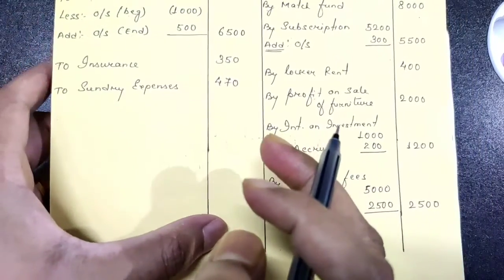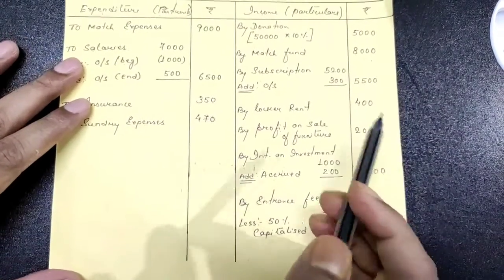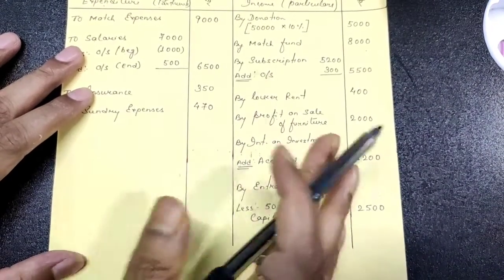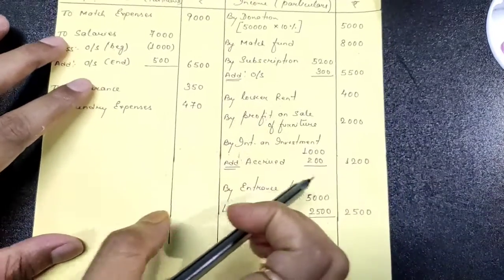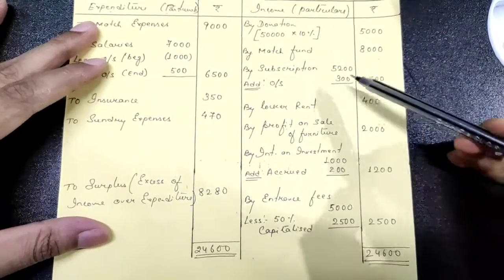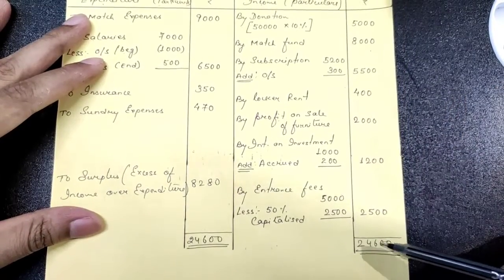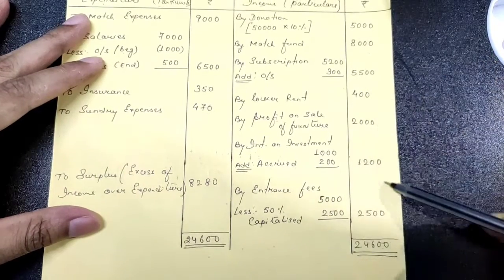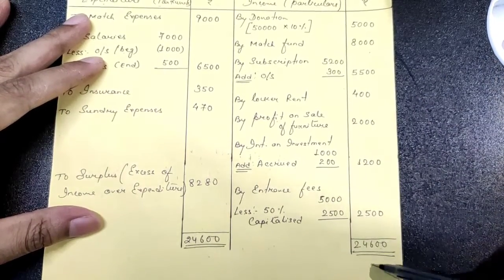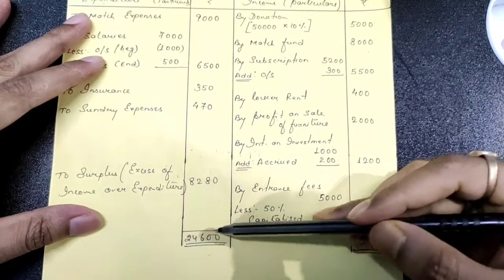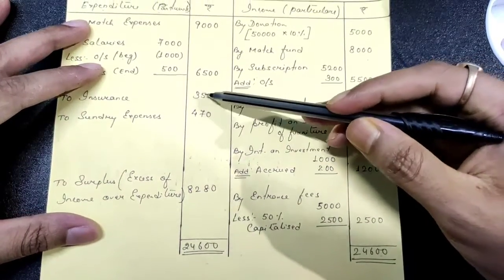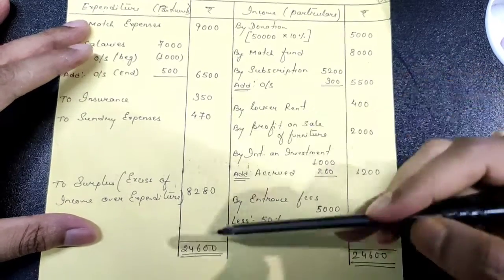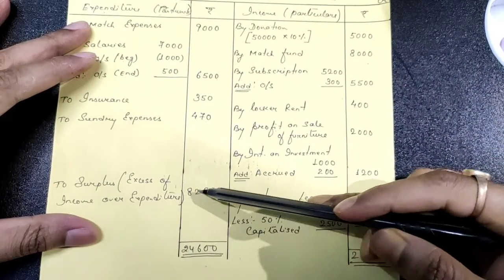So now the entire sum is over. Since this side is bigger, we'll add up this side first. Then we'll solve it out. So first of all, let us add this. Here you see, by adding this you'll be getting 24,600 at the same total here. Okay, I'll repeat once more. First of all, add all this amount, you'll get 24,600 at the same total here, 24,600. Now from this total subtract 470, 350, 6,500 and then 9,000. If you subtract these four amounts from this total, you are going to get the balancing amount, that is 8,280.